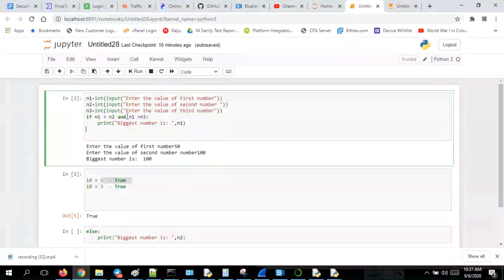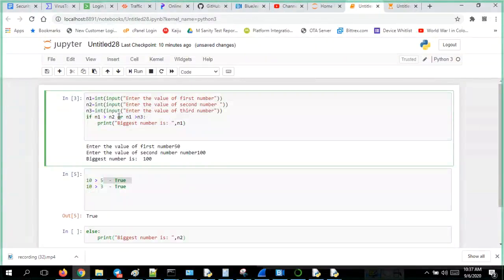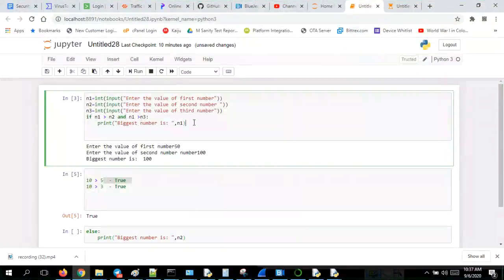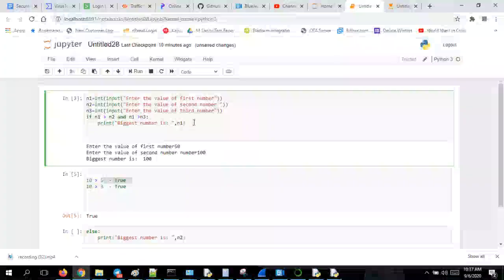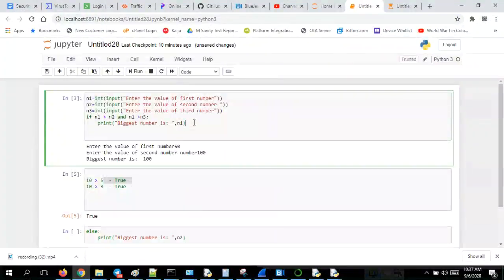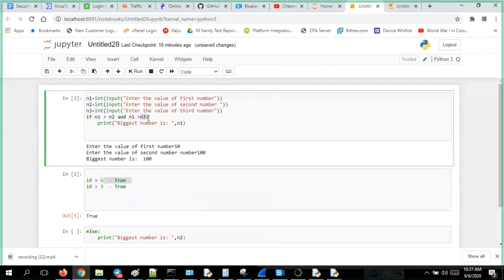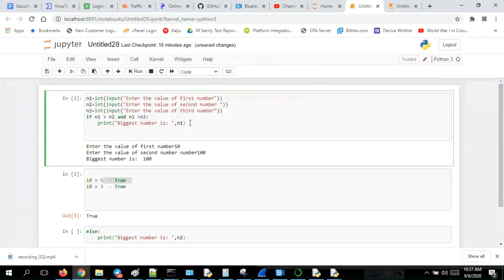If you take an OR condition here, if either this or this is true, the condition is satisfied and it will get inside. Now, if N1 is greater than N2 and N1 is greater than N3, then it gets inside and tells that N1 is greater, because N1 is greater than N2 as well as N3. Both conditions are satisfied. So I can easily, closing my eyes, say that N1 is the biggest value.